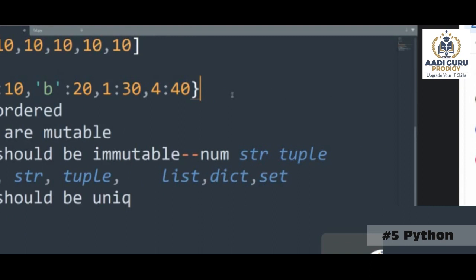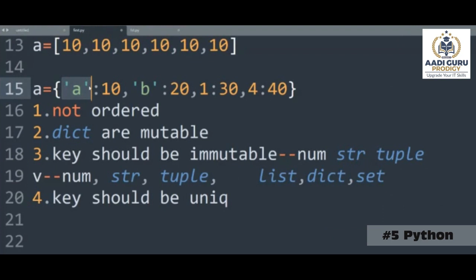If there are 10 Ravis, every student will have a separate roll number. So keys are like roll numbers. You cannot have multiple keys for one value. You can have multiple 10s here, same 10, 10, 10, that is fine. But the key should be different, and the key should be only an immutable type.